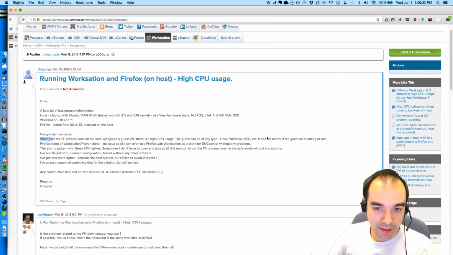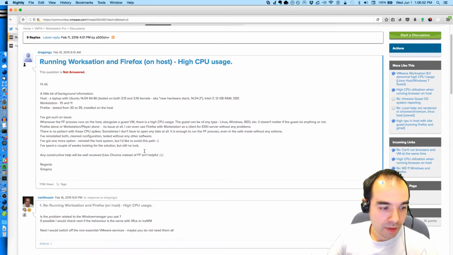The guest can be of any type. Doesn't matter if the guest does anything or not. Firefox alone or Workstation Player alone, no issue at all. I can even use Firefox with Workstation as a client without any problems. There's no pattern with these CPU spikes. Sometimes I don't have to open any tabs at all. It's enough to run the Firefox process even in safe mode without any add-ons.